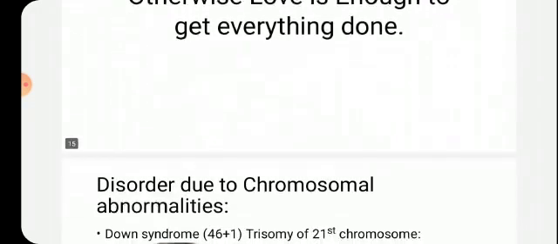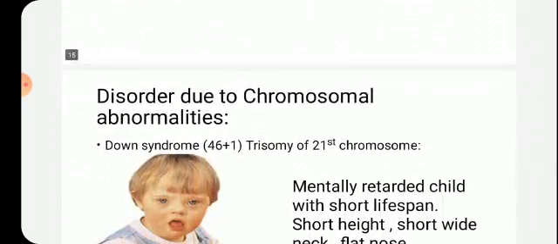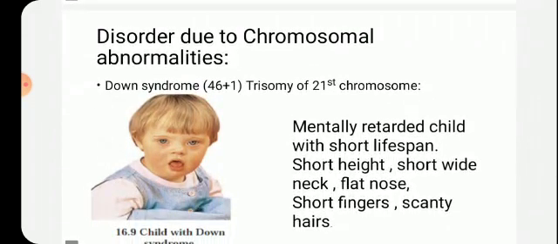Okay, children? So now come to the disorders due to chromosomal abnormality. Just now I told you that diseases occur in the human being due to abnormality in the chromosomes, meaning a change in the number of chromosomes.